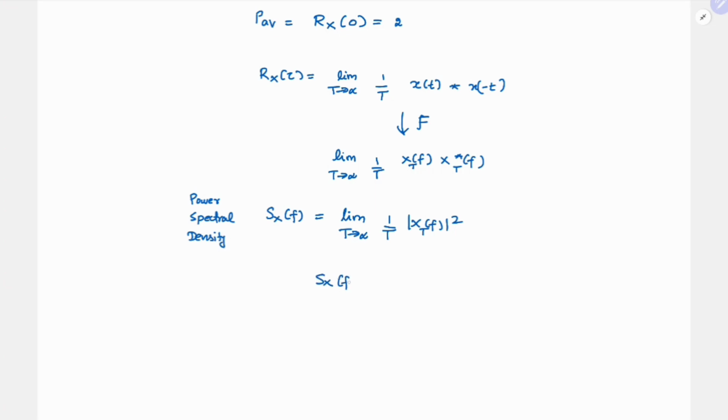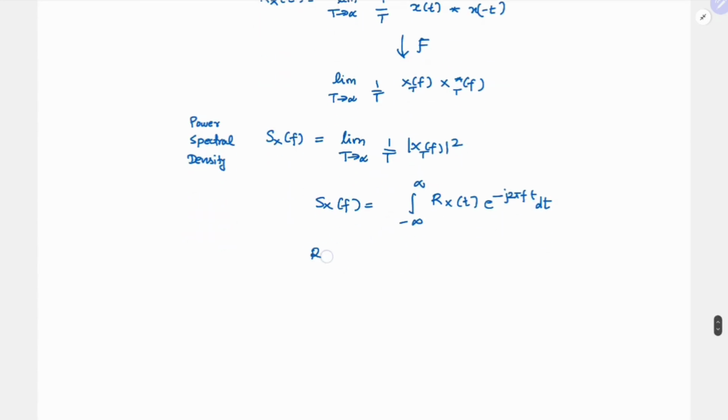So your Sx of f is nothing but the Fourier transform of your Rx of tau. So this is the integral minus infinity to infinity Rx of tau e power minus j 2 pi f tau d tau. Or the other way around, your Rx of tau is integral minus infinity to infinity Sx of f e power j 2 pi f tau df.